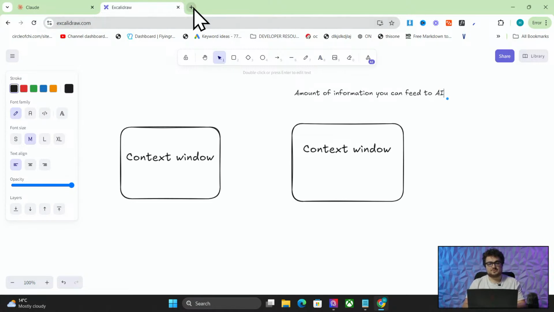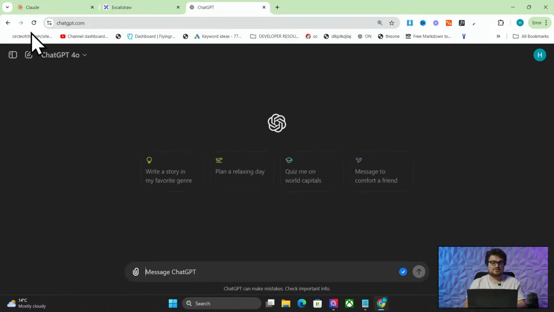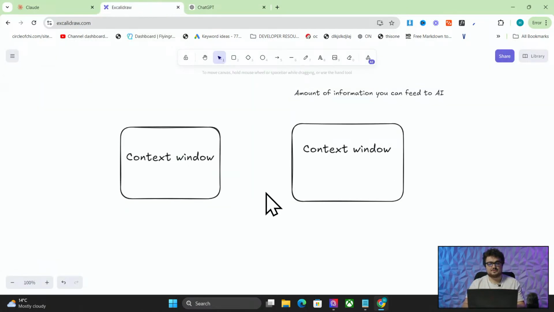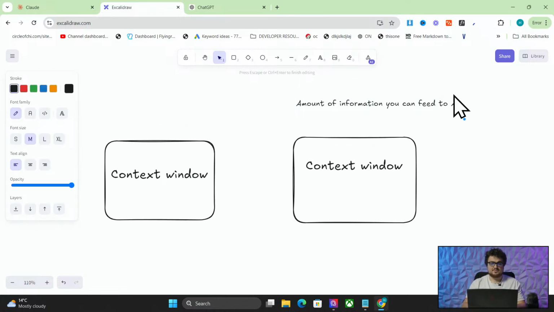One of the issues with ChatGPT specifically, I'm talking about the front end of ChatGPT, I'm not really talking about the API. Yeah, we're going to a few more simple things instead of always talking about AI and programming and APIs and everything. So the amount of information you can feed to AI. Now this can very quickly become an issue because the amount of information you can feed to GPT-4o